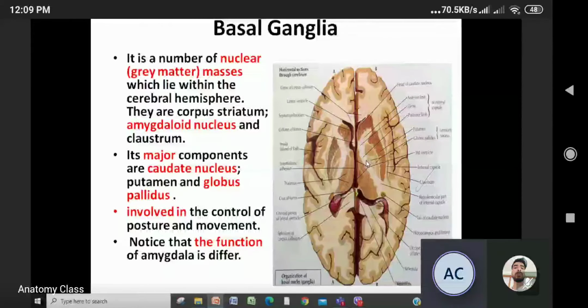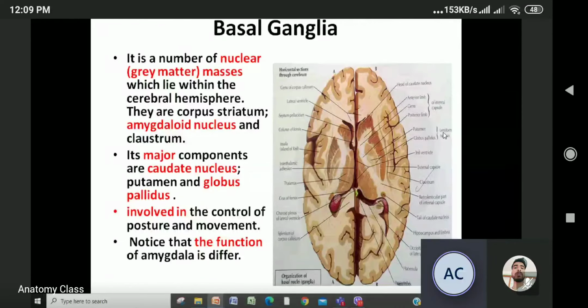The putamen and globus pallidus. This putamen and globus pallidus is actually the lentiform nucleus. It is involved in the control of posture and movement. And as I told you, the amygdaloid nucleus is also part of the basal ganglia, but its function is different. It doesn't help in posture and control of movement.